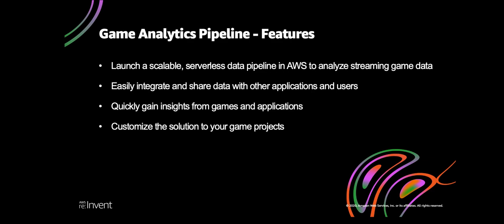You can gain insights from games and other applications within minutes from the streaming ingestion of data, and you can also customize the solution to fit your particular needs. For example, by editing the solution API and adapting the processing workflows and real-time streaming analytics application if needed.